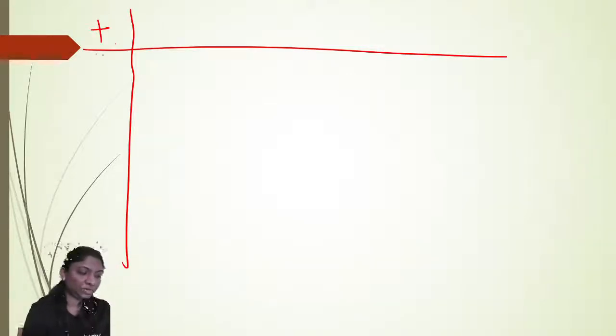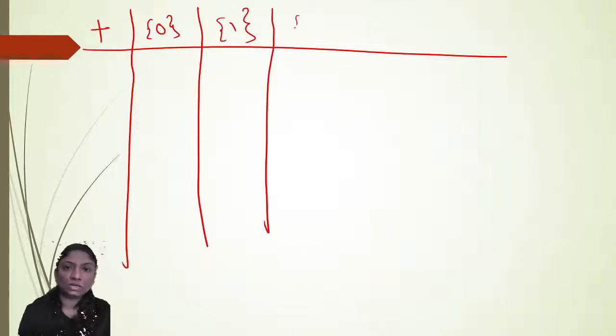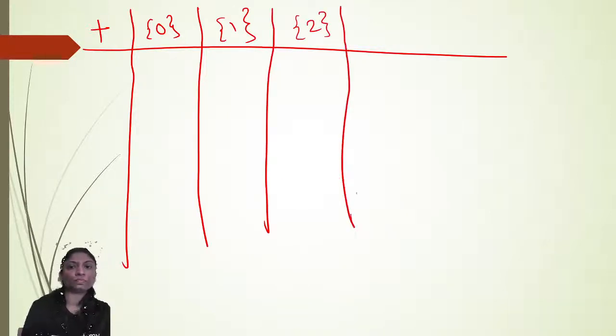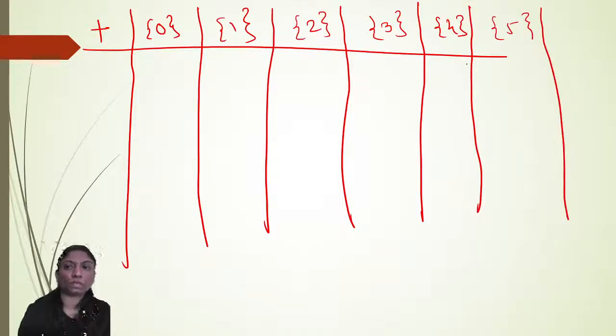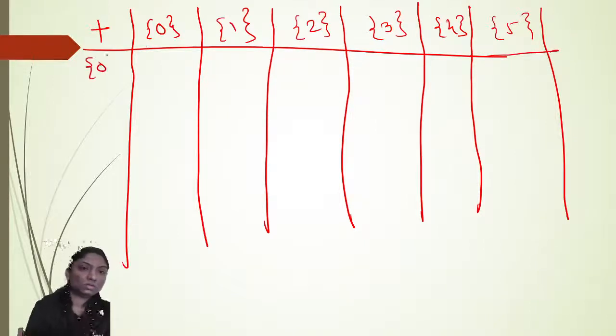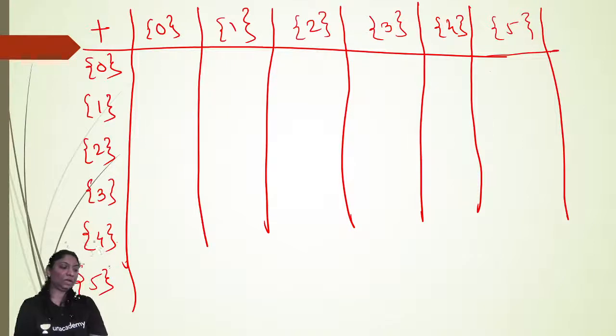with respect to addition. 0, [1], [2], [3], [4], [5], right? [0], [1], [2], [3], [4], [5], right?